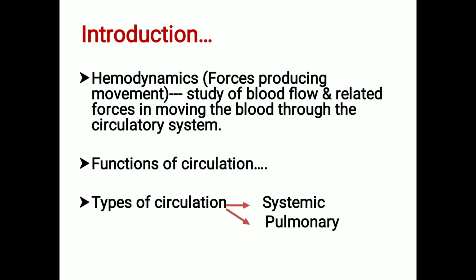The capillaries distribute the blood finally to the venules and hence to the veins, which return the blood back to the right atrium and right ventricle via the superior and inferior vena cava.